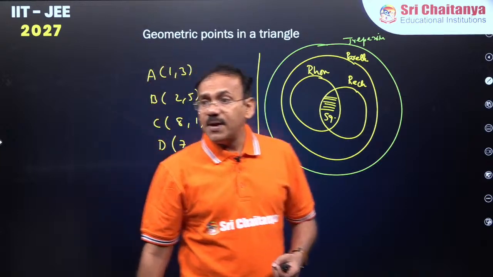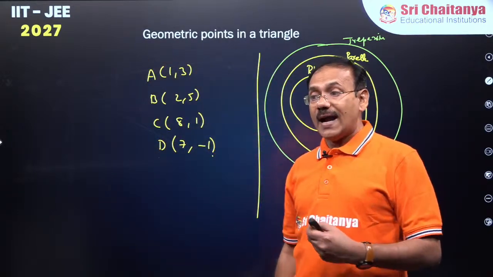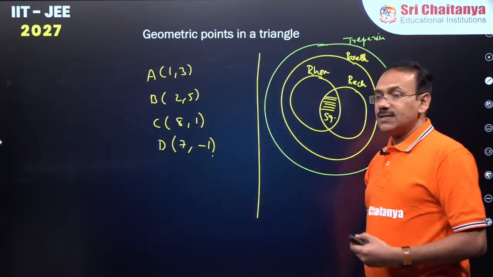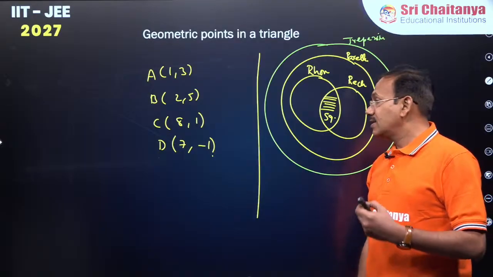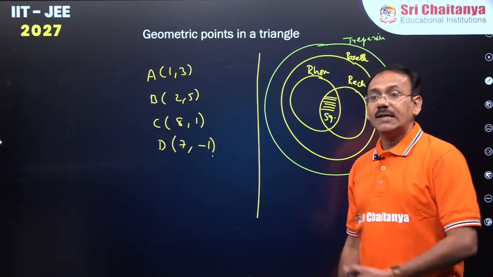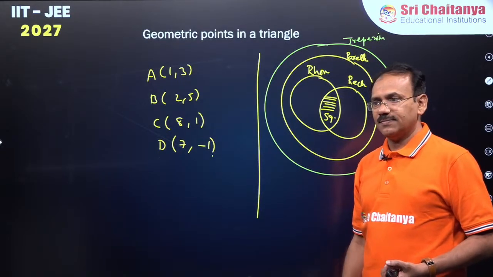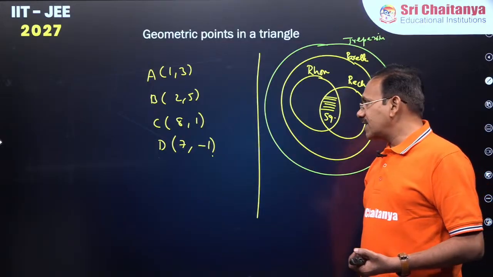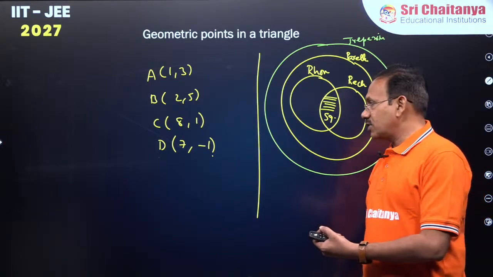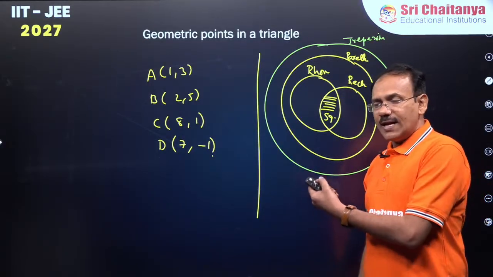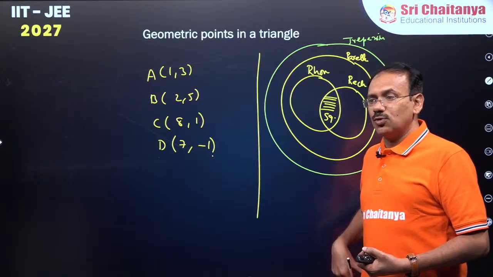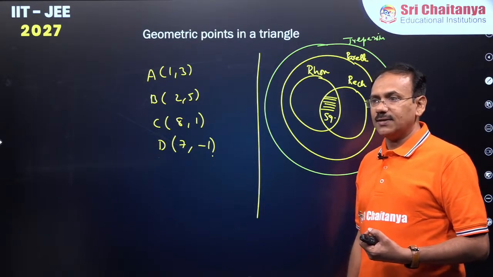So ABCD form what kind of parallelogram? Is it a rhombus, rectangle, square, or just a parallelogram? This will be the question, guys. There is a simple procedure to answer this question, right?